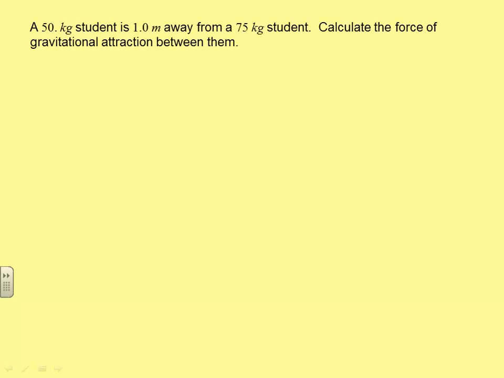Now, you might say to yourself, well, wait a minute. If I'm attracted to every other thing, why are we not all just coalescing? Why are we all not just coming together? Let's do a little problem here. Let's say you have a 50-kilogram student. By the way, that's about 110 pounds. Is a meter away from a 75-kilogram person. That's like 170 pounds. Okay, so we got a 110-pounder and a 170-pounder roughly, about a meter away. According to this equation, what's the force of gravitational attraction between them?